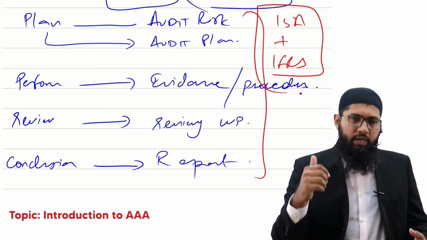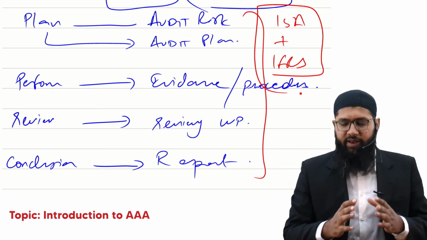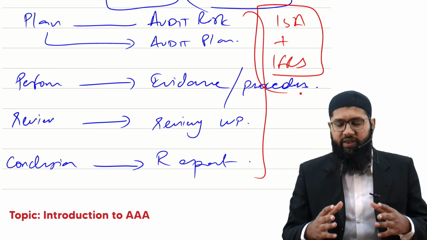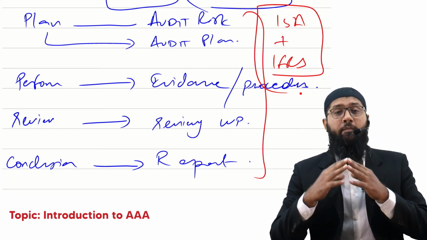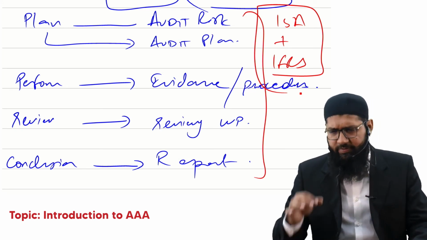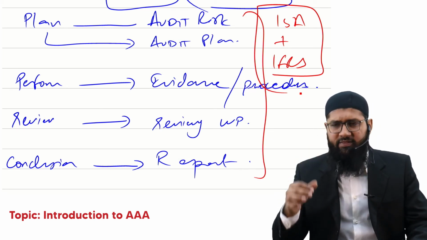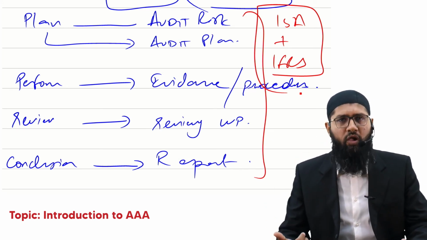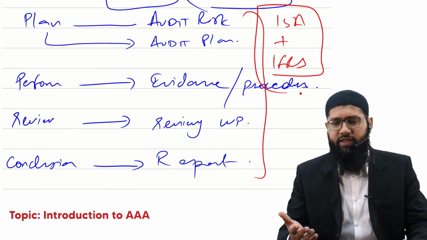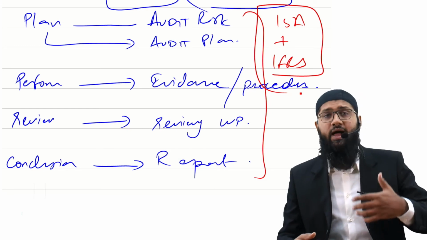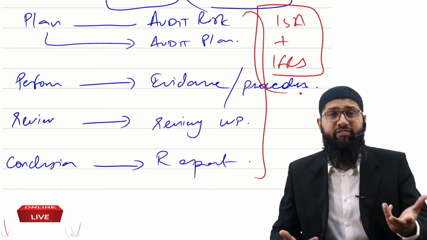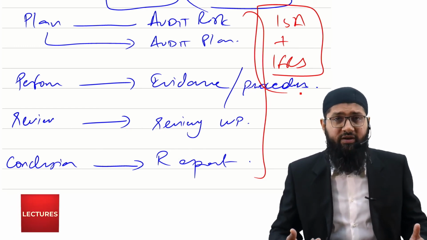As a result of this, students struggle. So what I have done is, I've made summaries of all the accounting standards, and at the time of making the summaries, I have also made videos which highlight the various types of audit risks that could arise out of the implications of those accounting standards.